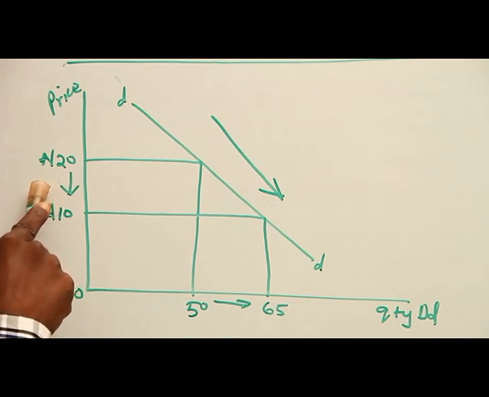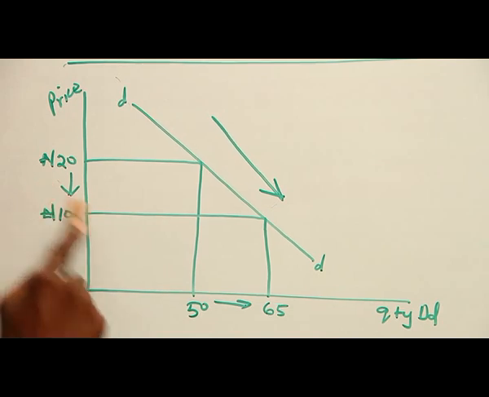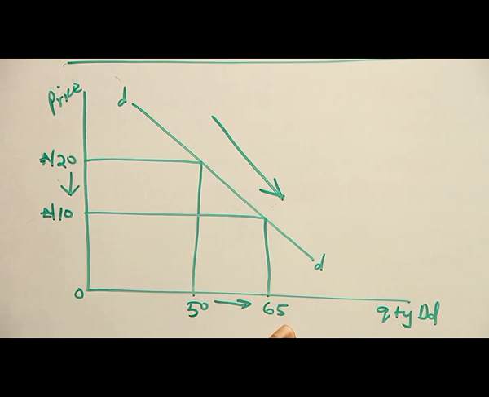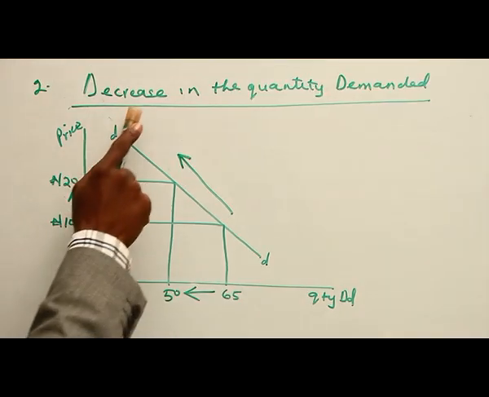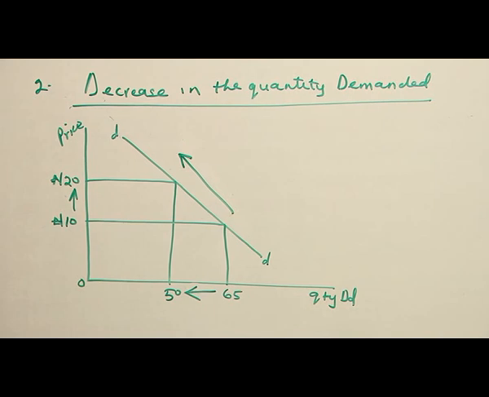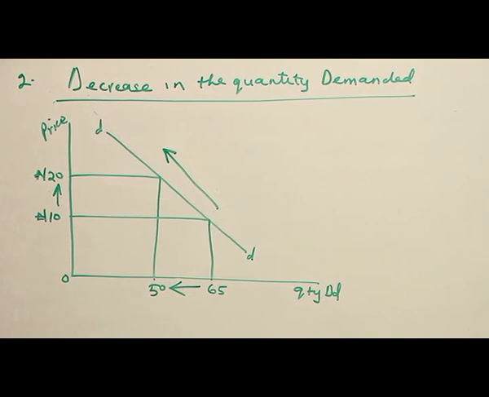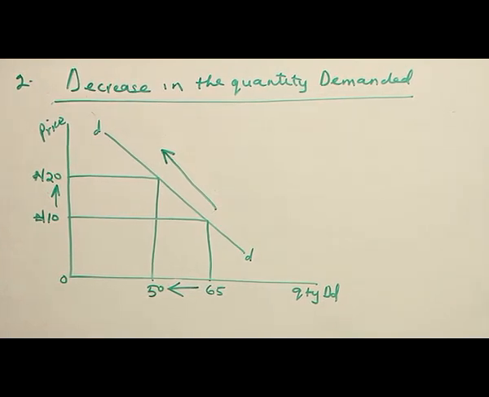To summarize, increase in quantity demanded indicates that there is a decrease in price leading to increase in quantity demanded, while other factors affecting demand are constant. Number 2, decrease in the quantity demanded. In decrease in quantity demanded, it implies that there is a change in price which affects quantity demanded. See, the change in price happens to be an increase in price leading to a decrease in quantity demanded.